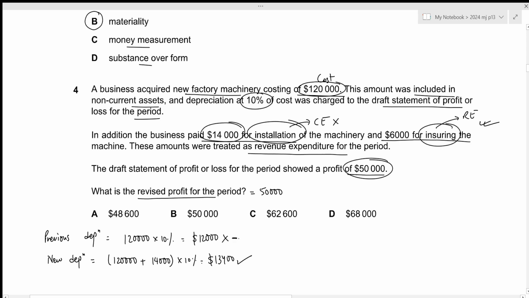So this was previously subtracted. Now in order to remove it, we just need to add it back. So we need to add the 12,000 and subtract the correct amount of 13,400.